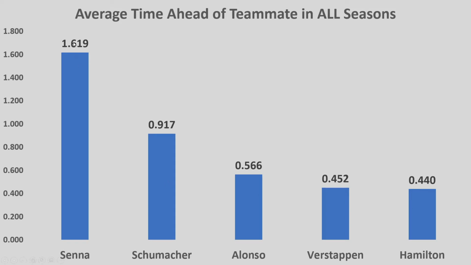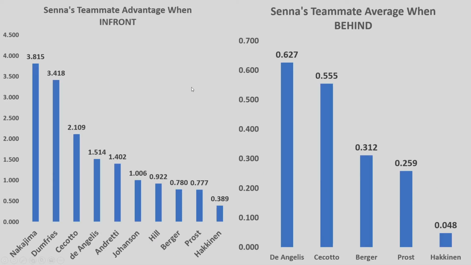Which basically explains each average so far ahead of all of their teammates in all of their seasons. So this is just the average in front. This isn't their overall average, including times when they were behind. This is just their average when they were in front. We've got Senna out front, then Schumacher, Alonso, Verstappen, Hamilton, which is slightly different to how AWS had it. But then I'm going to explain the teammate breakdown for Senna first. Senna is the number one here.